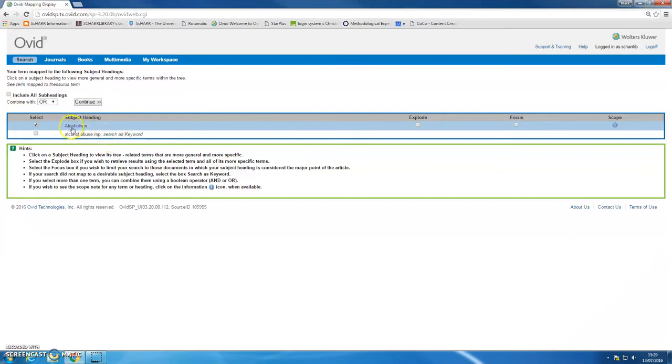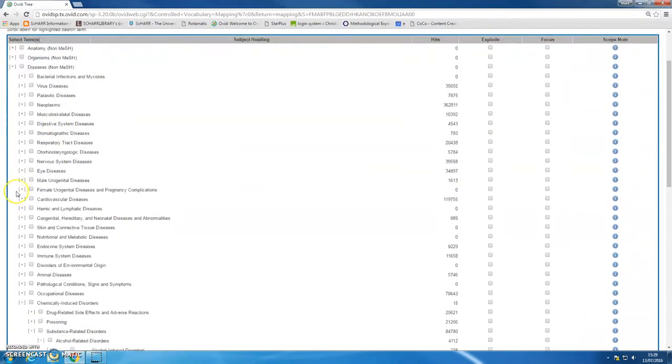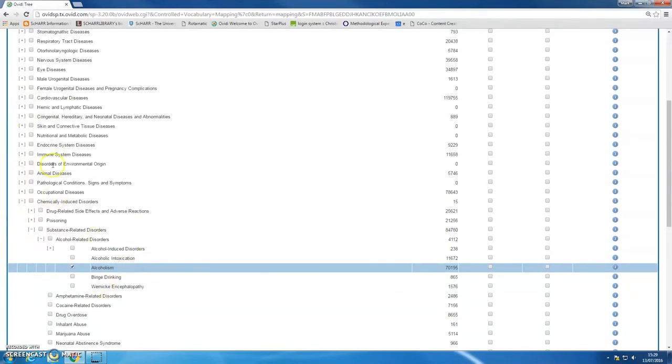So once again, I'm going to click on this heading. I'm going to find out where it is in this subject tree, as we call it. This is sort of the mind of Medline. It's the hierarchy of different topics which are indexed in Medline. And we can see here that alcoholism, with 70,000 results, is part of a broader category called alcohol-related disorders. And nearby are related topics like binge drinking, alcoholic intoxication, alcohol-induced disorders.